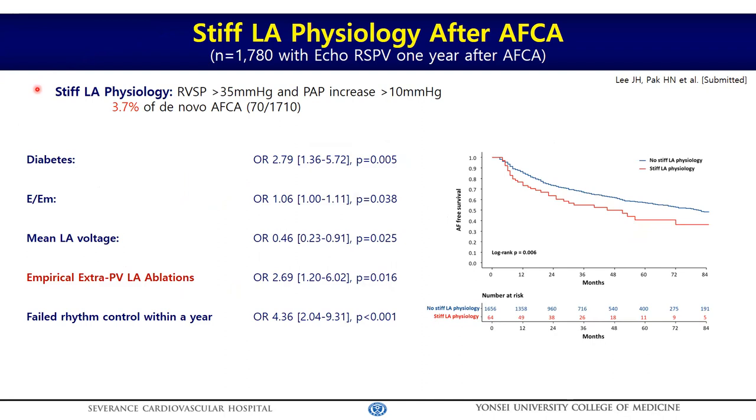He defined stiff LA physiology by predetermined echo parameters, and the incidence of stiff LA physiology was 3.7%, pretty low. And what are the risk factors for stiff LA physiology? Diabetes, underlying diastolic dysfunction, low LA voltage, and empirical extra PV LA ablation were independently associated with development of stiff LA physiology. Moreover, failed rhythm outcome within a year was a strong predictor for stiff LA physiology, and those patients with stiff LA physiology also show a high recurrence rate, and vice versa.